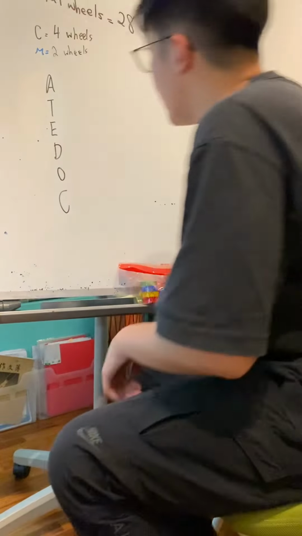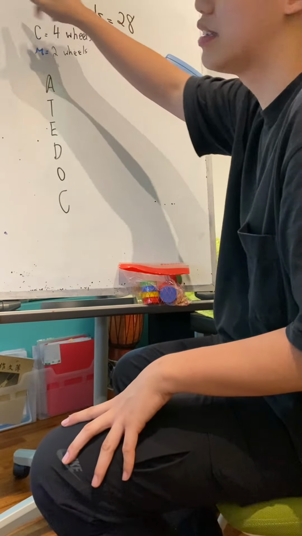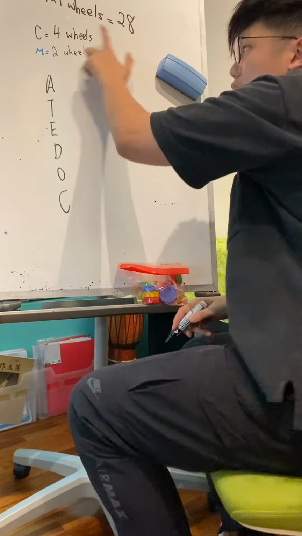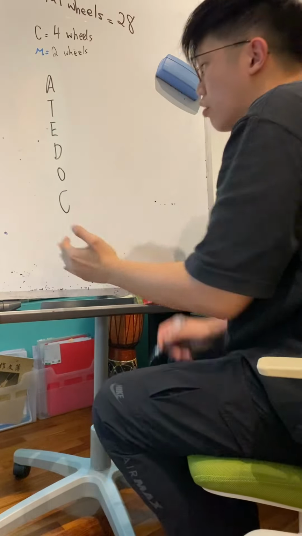Okay, come. So over here we learned that m plus c equals 12, right? M plus c equals 12 basically means motorcycles plus cars equals 12. Am I making sense here? Total wheels 28. Car 4 wheels, motorcycle 2 wheels. Agree or disagree? Now we use the acronym ADDOC.